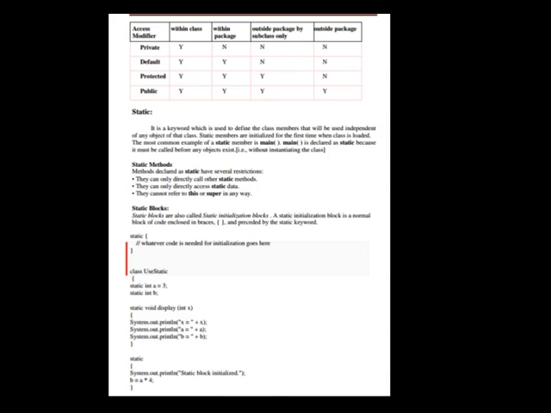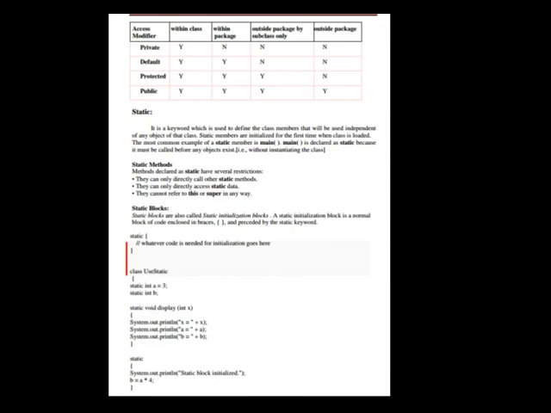Static is a keyword which is used to define class members that will be used independent of any object of that class. Static members are initialized for the first time when the class is loaded. The most common example of a static member is main. Main is declared as static because it must be called before any object exists, that is, without instantiating the class.